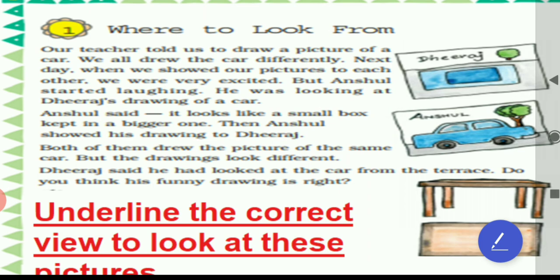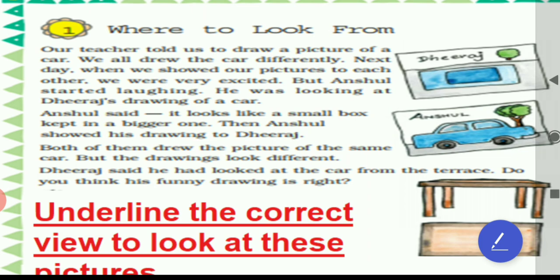Then Anshul showed his drawing to Dheeraj. Both of them drew the picture of the same car, but the drawings looked different. Dheeraj said he had looked at the car from the terrace. Do you think his funny drawing is right? Dear children, this is the first page of chapter 1, so you can read this page from your book also.